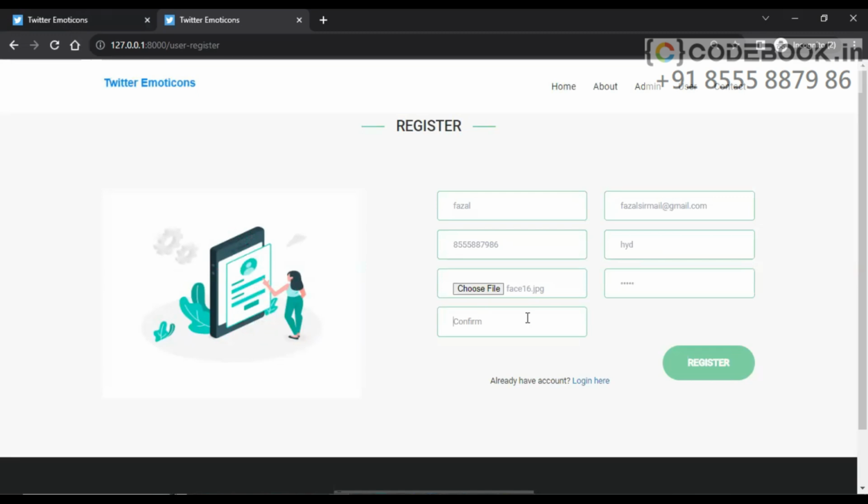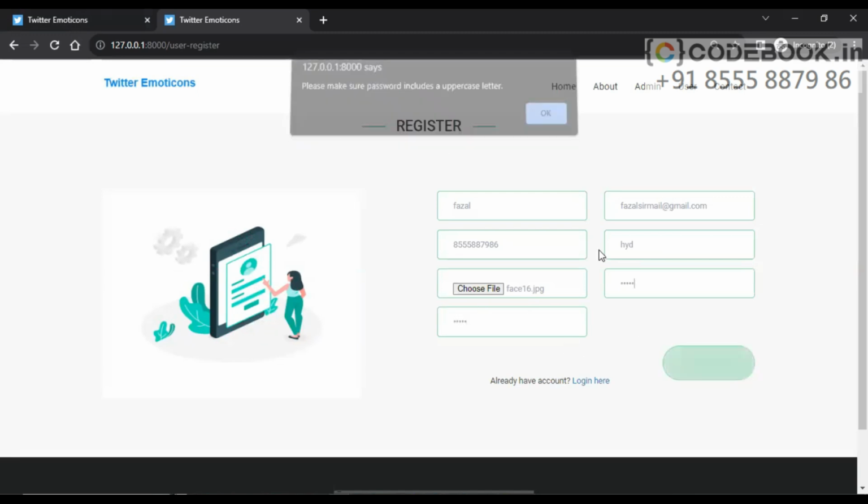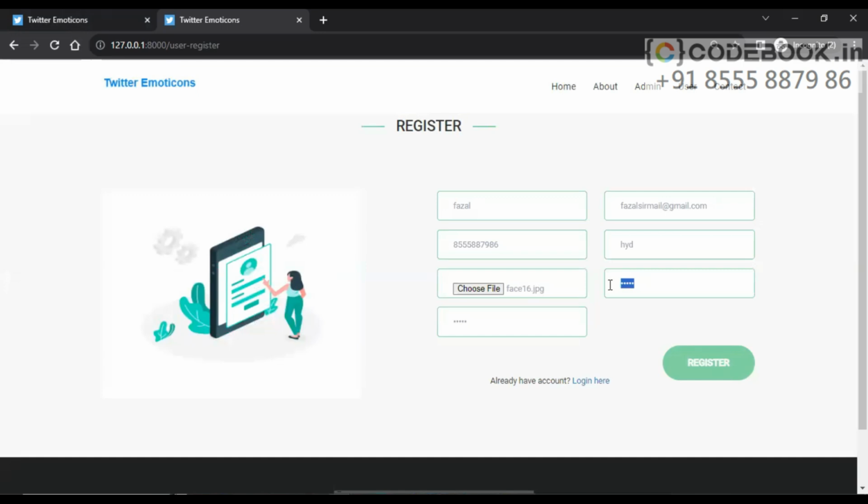Password, confirm password, register. But password requires some validation. So let us give the correct password with one uppercase, one number, and one special character. So registration is completed successfully.